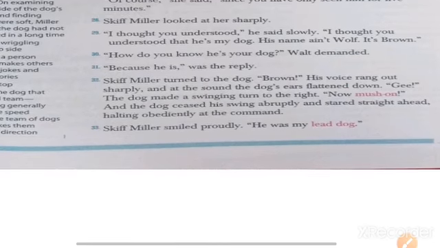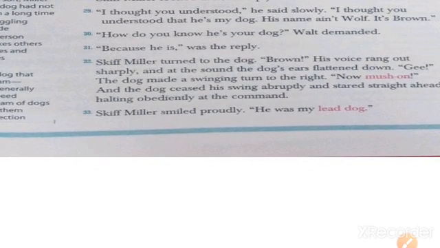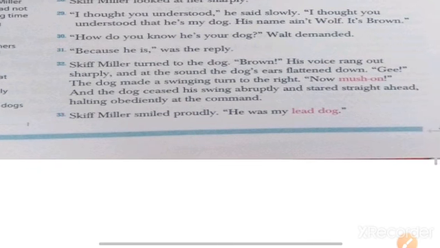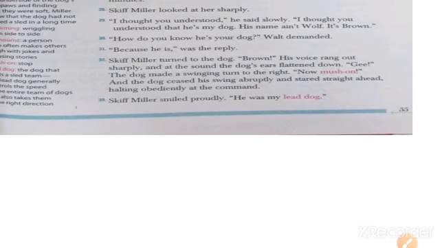"How do you know he's your dog?" Walt demanded. "Because he is," was the reply. Skiff Miller turned to the dog. "Brown," he commanded. "Brown." His voice rang out sharply, and the dog's ears flattened down. "Gee!" The dog made a swinging turn to the right. "Now, mush on." He stopped there, and the dog halted abruptly, staring straight ahead, obeying the command. So he was just reacting to the commands of Skiff Miller.